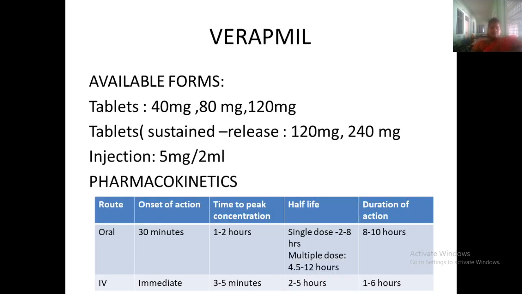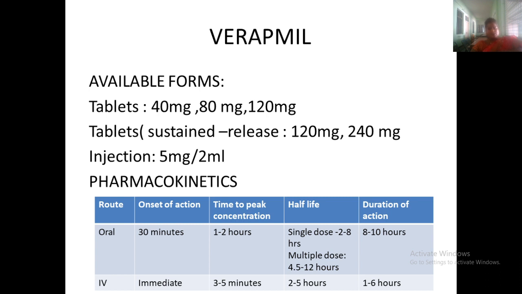Verapamil is available in 40 mg, 80 mg, and 120 mg. It is also available in injection form, 5 mg per 2 ml. It can be given by the oral route and also the IV route. The action starts at 30 minutes orally, and with IV the action starts immediately. Time to peak concentration is 1 to 2 hours, or 3 to 5 hours.